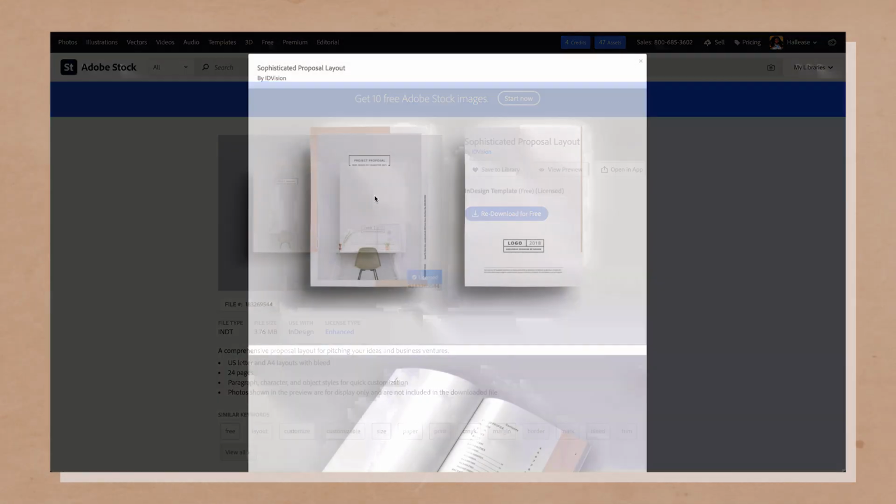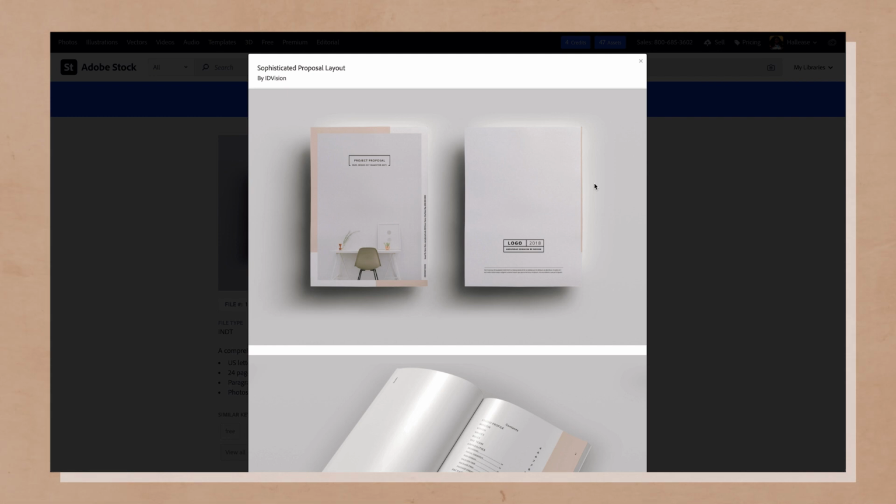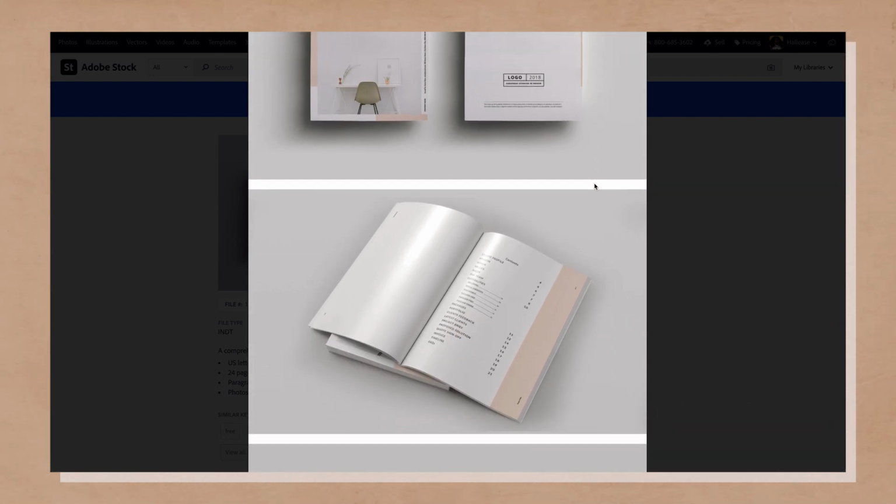There are so many amazing pitch deck templates available for you. My residency application pitch deck is a combination of 2 different templates that I found on Adobe Stock. I would say about 80% of my deck was this template, which again is available on Adobe Stock. If you're interested in looking at it or buying it, I will link it down below.